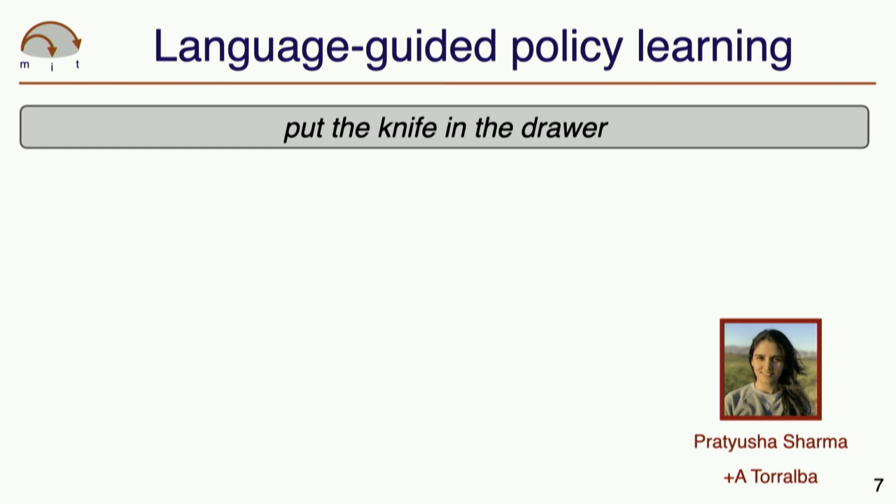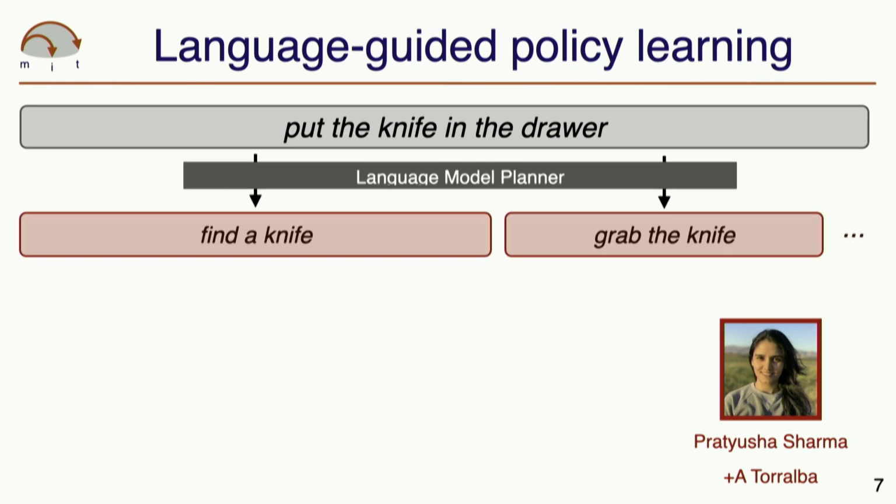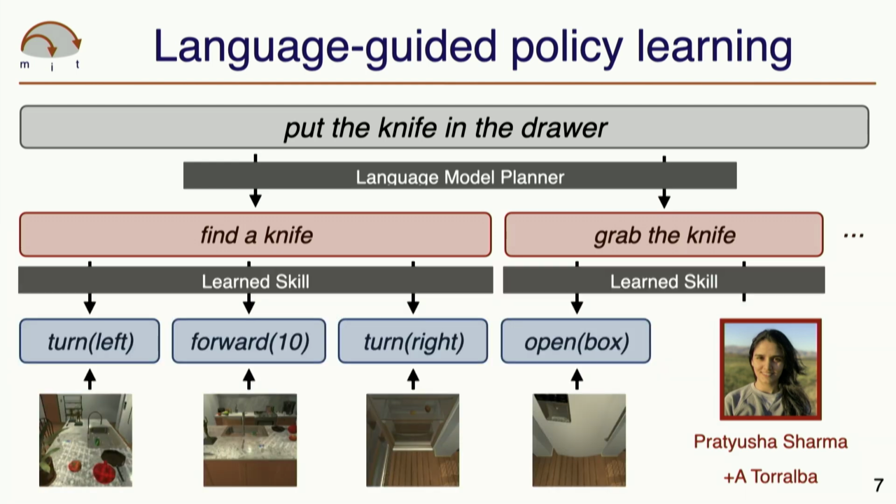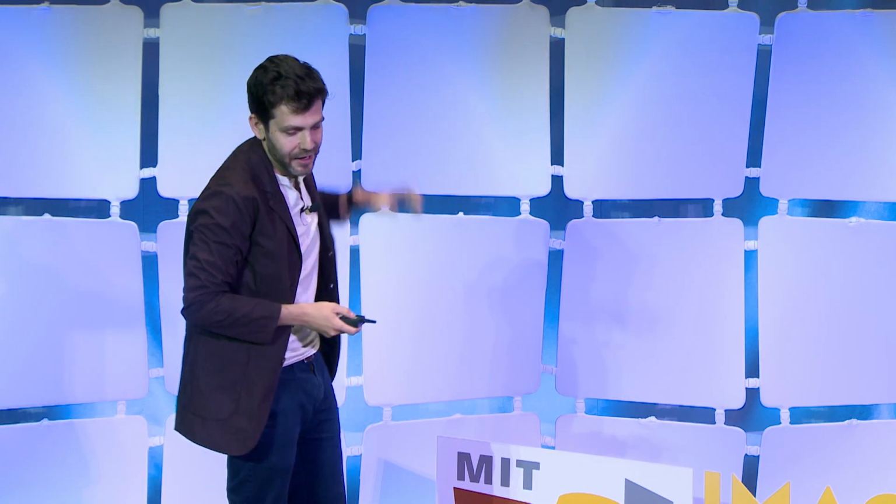Another domain where this kind of learning turns out to be really important is sequential decision-making, things like robotics. So we now have models that we can teach to build high-level plans, right? Translate from goals like put the knife into the drawer into a sequence of steps that you would need to follow in some sort of household environment in order to accomplish that plan, by translating these goals into plans expressed in natural language and then using models that execute each of these natural language skills to take some actions in a low-level world.